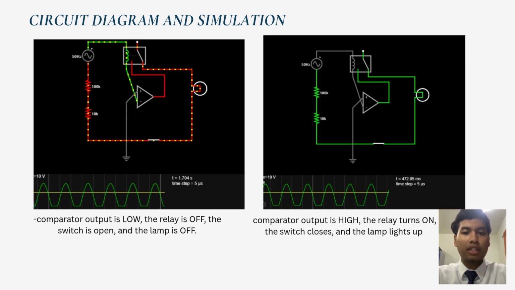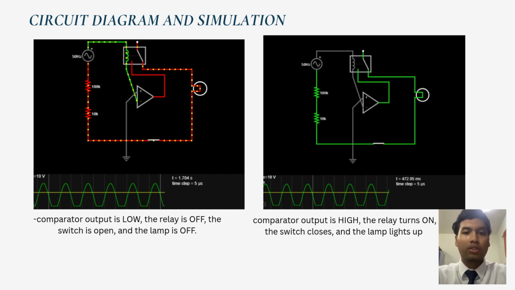Firstly, the comparator output is low, negative, which means the voltage is below 0 volt for most of the AC cycle. As a result, the relay is off, the switch is open, and the lamp is off. This is confirmed by the red and yellow wires, which show there is no current flowing to the lamp.